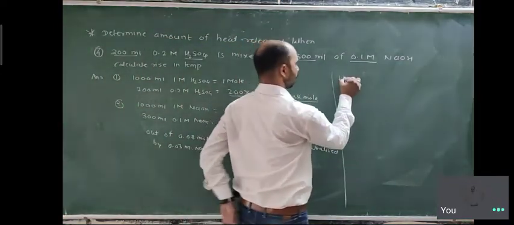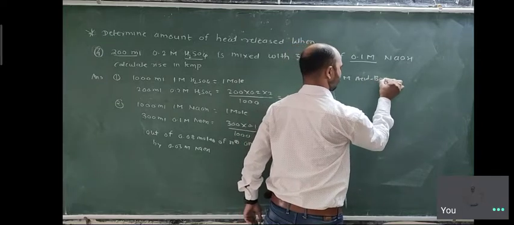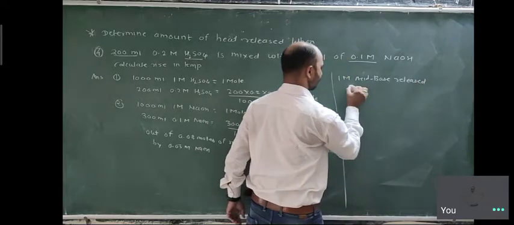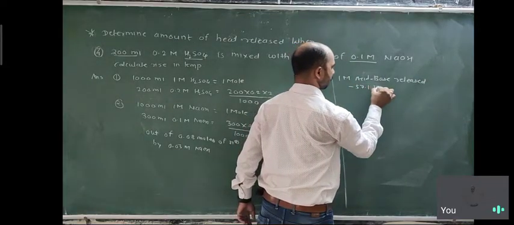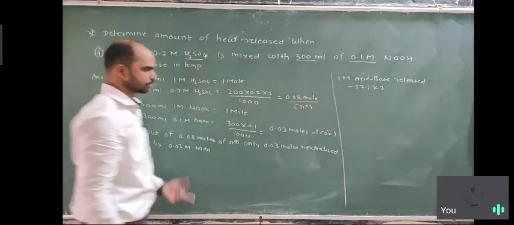Okay, so you know the condition: 1 mole of acid and base released how much? Minus 57.1 kilojoule, and here the amount neutralized is 0.03.